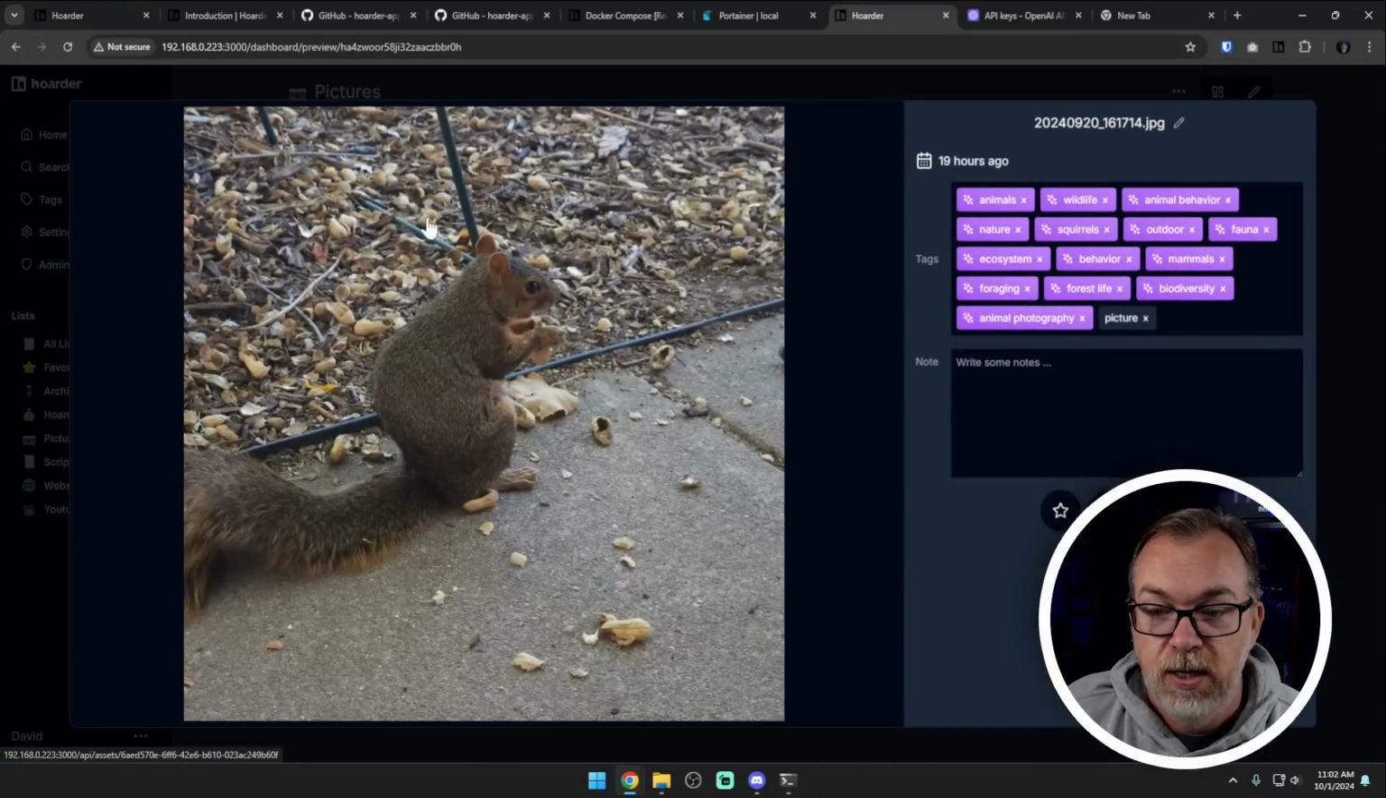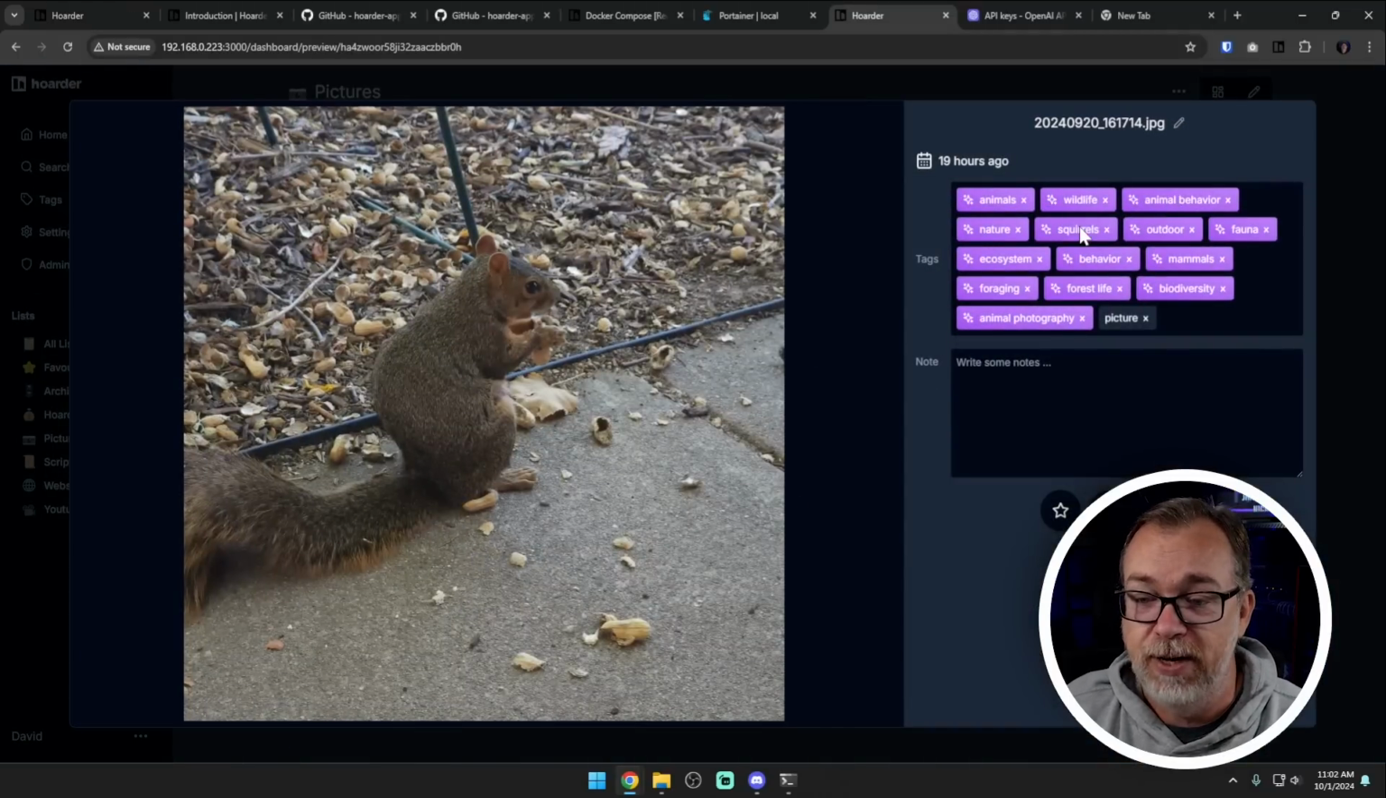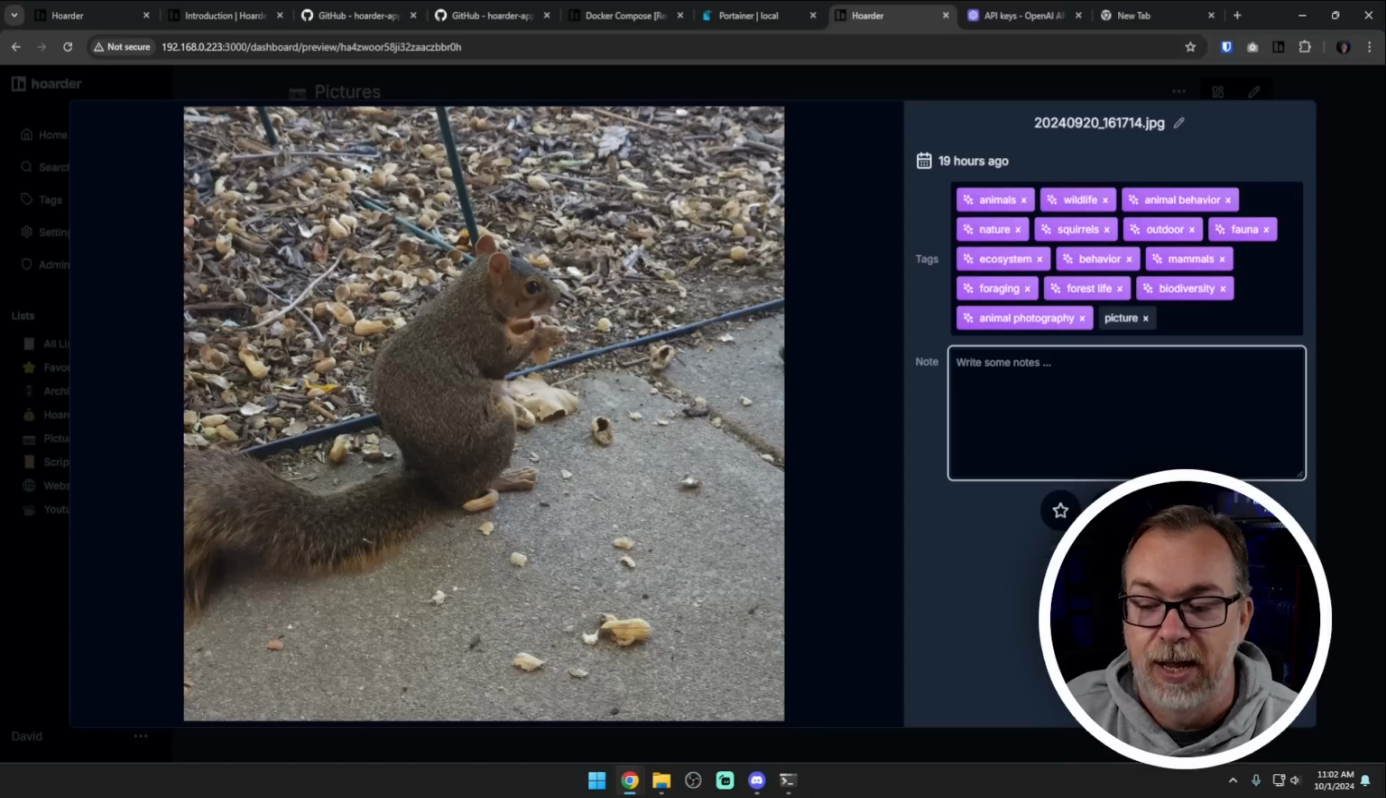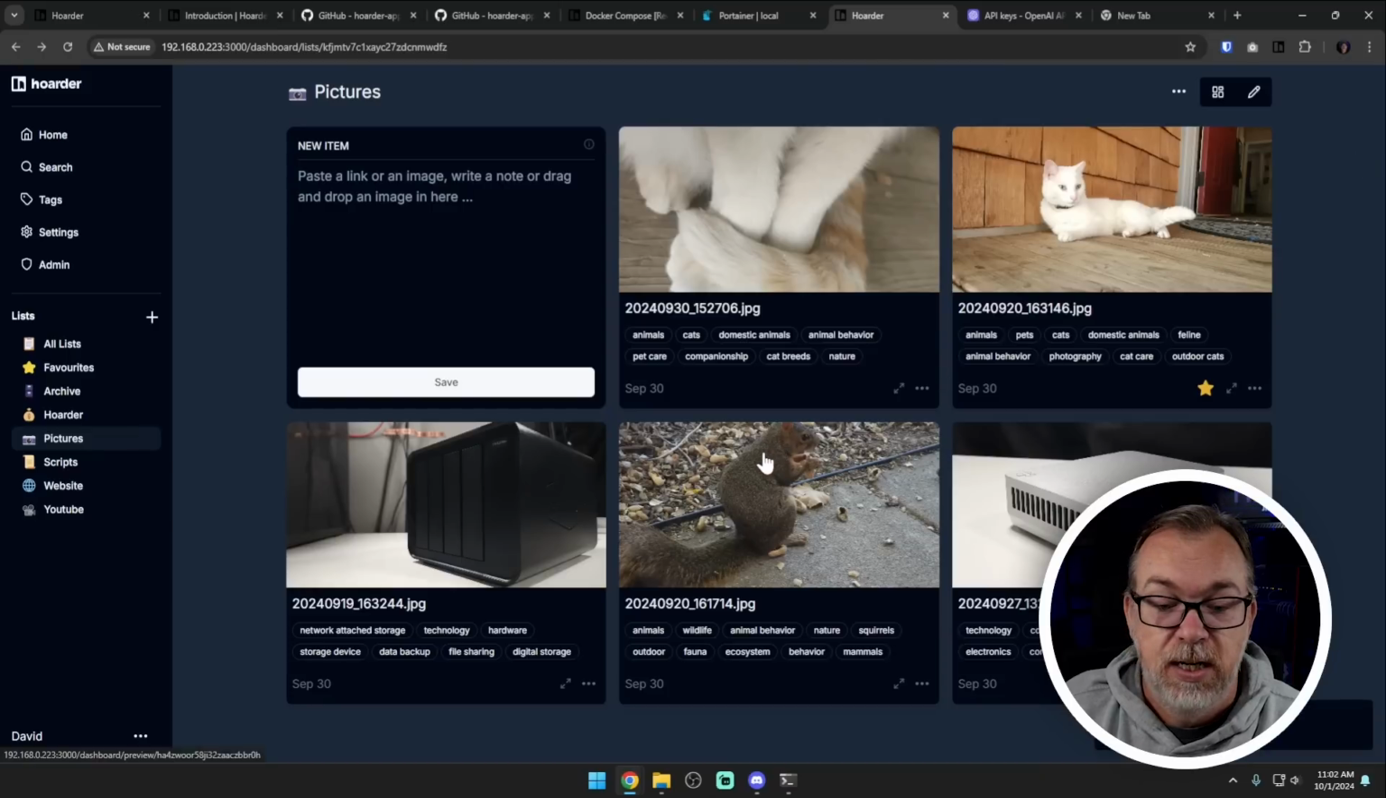But again, here, a picture of a squirrel I took the other day: animals, wildlife, animal behavior, nature, squirrels, outdoor fauna. It did a really good job with this. And I added this picture because I was messing around with it later. And again, I can add notes, I can favorite, I can archive, or I can delete this.